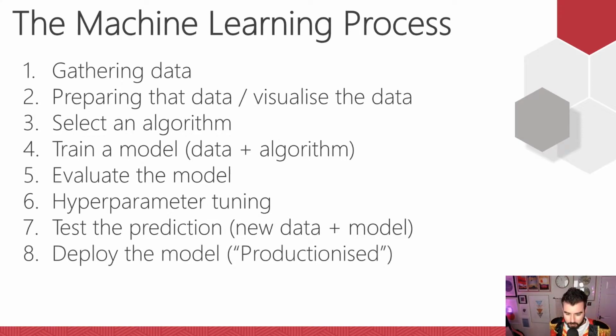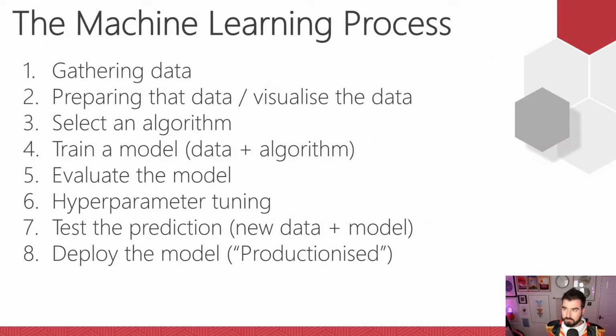Oh, but there's one more, right? There's the one that everyone always forgets. And that is that we actually need to productionize this, okay? We need to put this model into production. If we don't put it into production, we're not going to be able to actually ever achieve a return on investment on the work that we've done. No one is going to benefit from it. That is the most important step, okay? If you are working in machine learning and you're not able to put things into production, this is the time you need to be looking at this, okay?